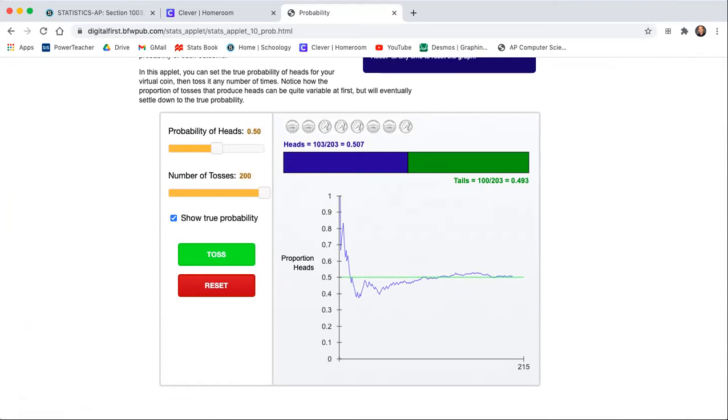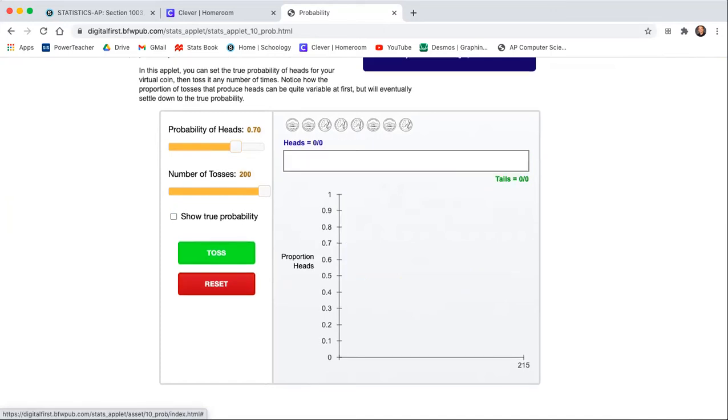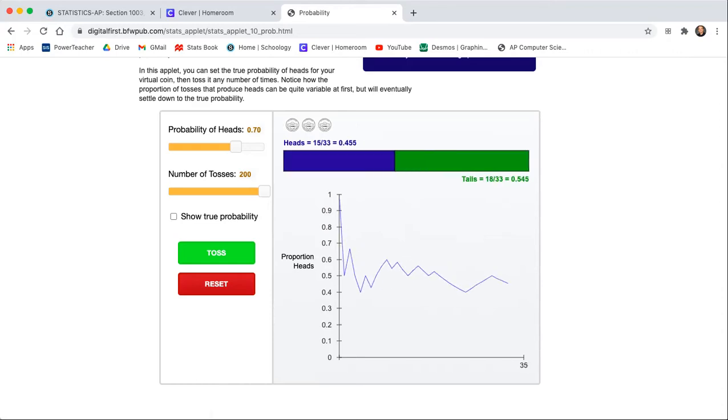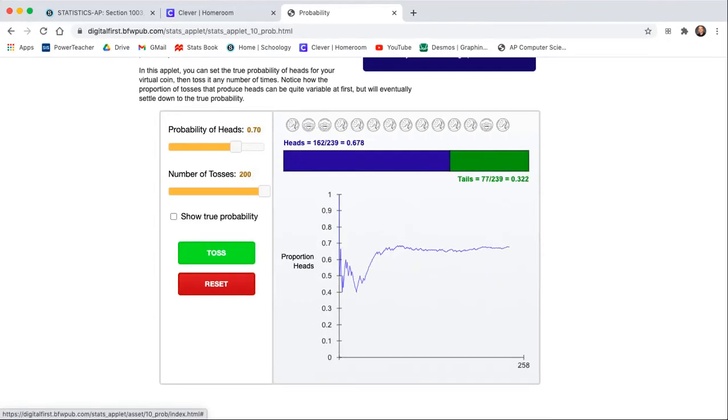Suppose we try this maybe one more time. You can change the probability that you get heads too. So we can change it to 0.7, but still the same thing is going to happen. There's going to be a lot of variability to begin with. And as the number of trials increases, it's going to approach the true probability. You see, for a long time there, we were around 50%, but as we keep repeating this, eventually this is going to get to 0.7. The more I do this, the closer we're going to get to that true proportion. You see, we're pretty close now, 0.698, somewhere around there.